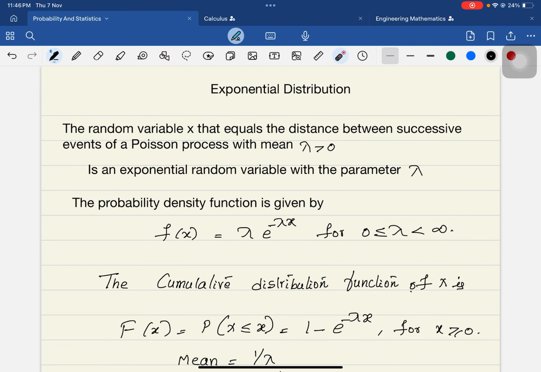In today's lecture, I am going to explain to you about the exponential distribution. Exponential distribution is a continuous probability distribution. In the previous classes, we have done continuous probability distributions, how to find the mean and the variance by using integrations, and how to solve them. Now in the exponential distribution, we will discuss the probability density function, the cumulative distribution function, and how to solve the problems in today's lecture.